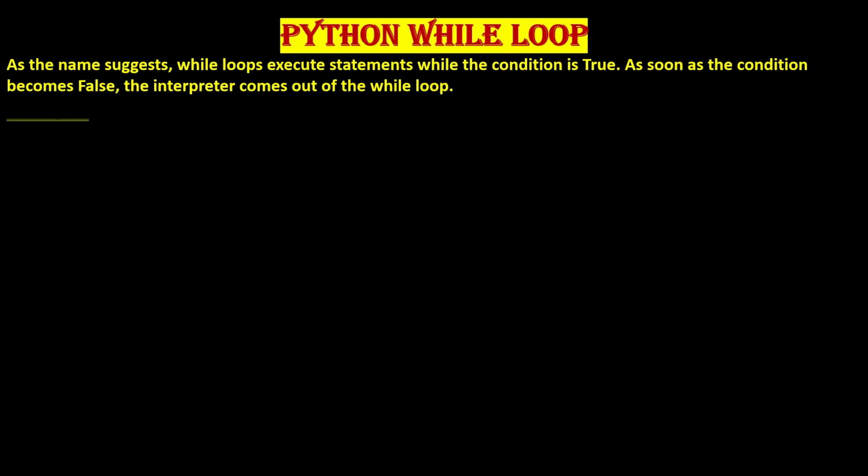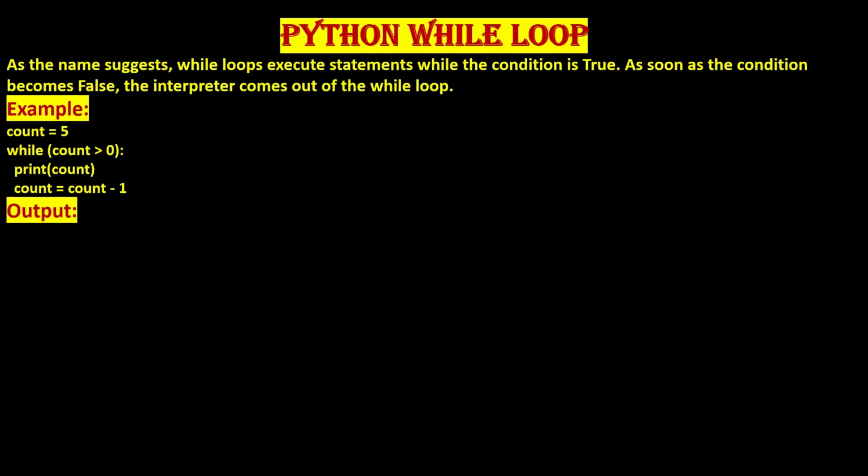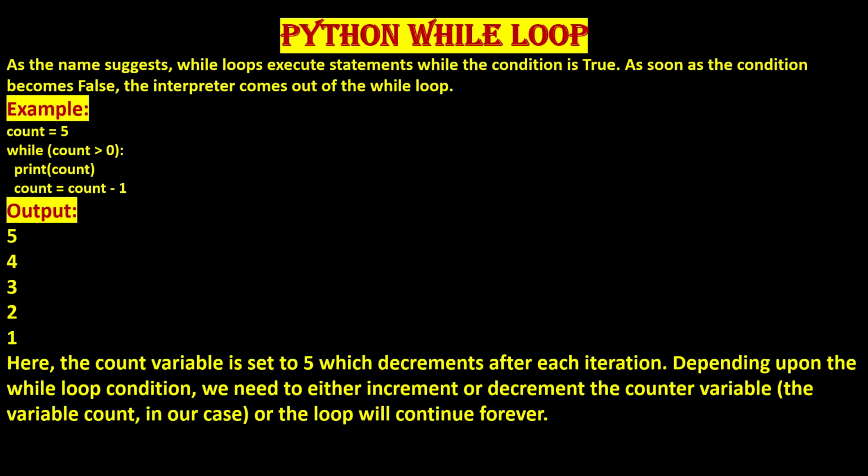Python while loop. As the name suggests, while loops execute statements while the condition is true. As soon as the condition becomes false, the interpreter comes out of the while loop. Example: count = 5, while count > 0: print(count), count = count - 1. Output: 5, 4, 3, 2, 1.